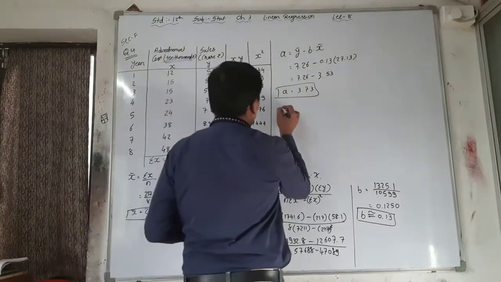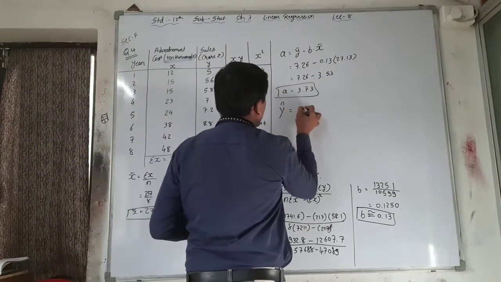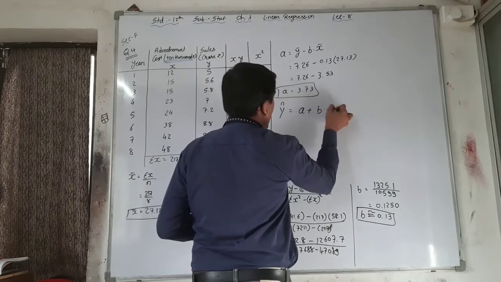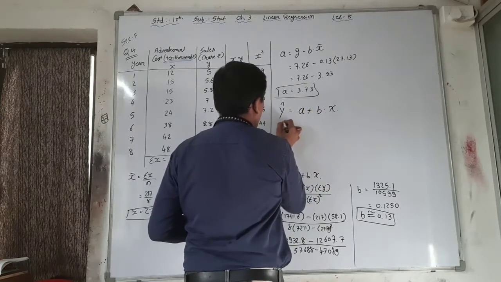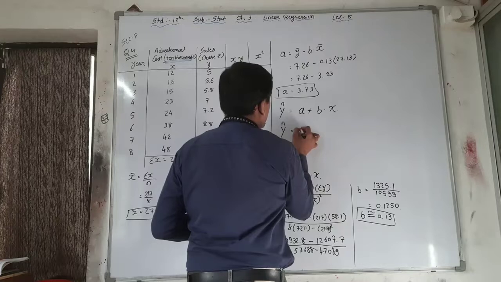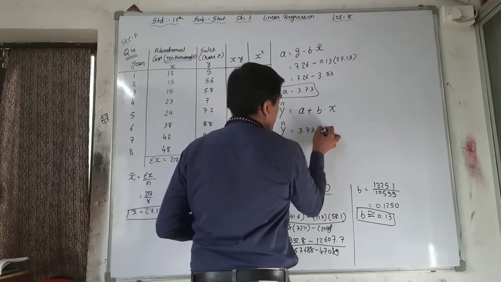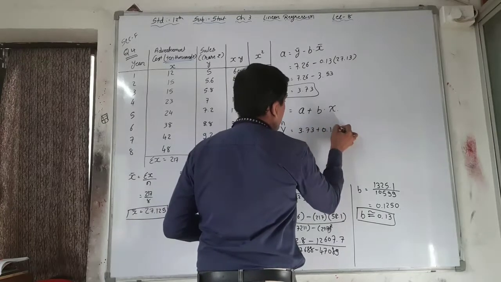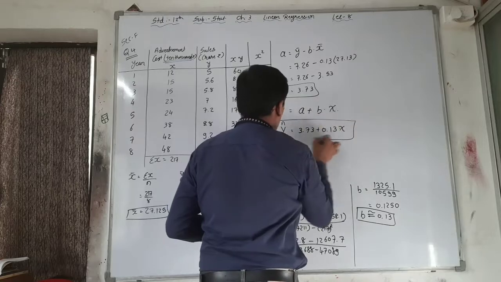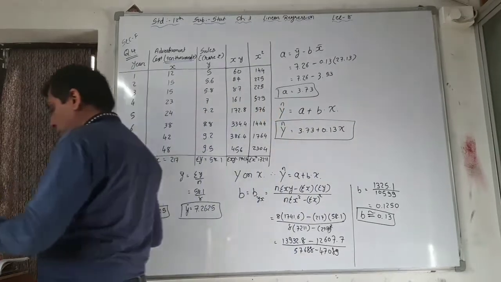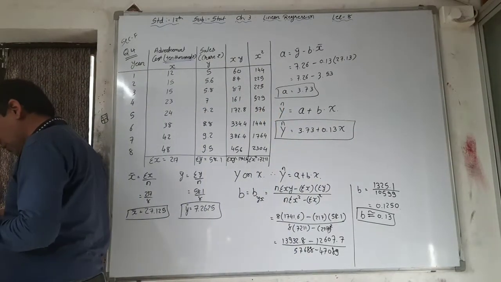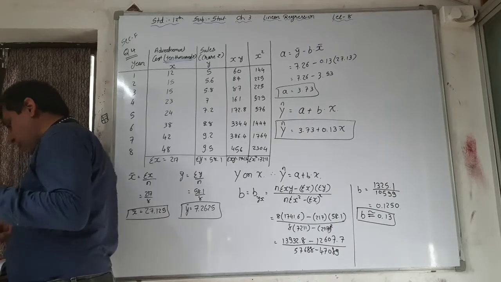Now put the value in y cap. Y cap is equal to A plus Bx. So your y cap is equal to 3.73 plus 0.13x. This is your first answer, that is, obtain the regression line of sales on the advertisement cost.